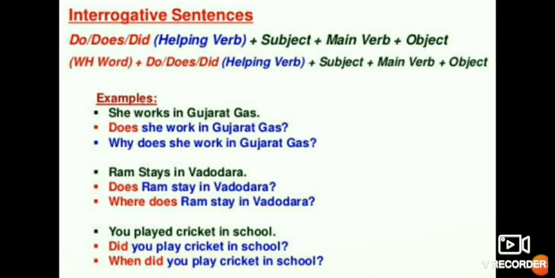You can see here, does she work in Gujarat Gas? Why does she work in Gujarat Gas? Now, how have we made the question here? Does Ram stay in Vadodara? Where does Ram stay in Vadodara? So, that is how we have made the question.